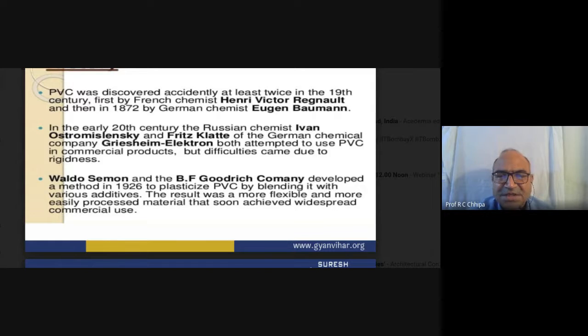First by the French chemist Henri Victor Regnault, and then in 1872 by the German chemist Eugen Baumann, a very good chemist. In the early 20th century, the Russian chemist Ivan Ostromislensky and Fritz Klatte, both also honorable chemists of the German chemical company Griesheim-Elektron, both attempted to